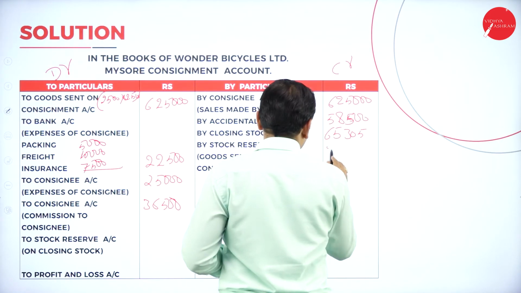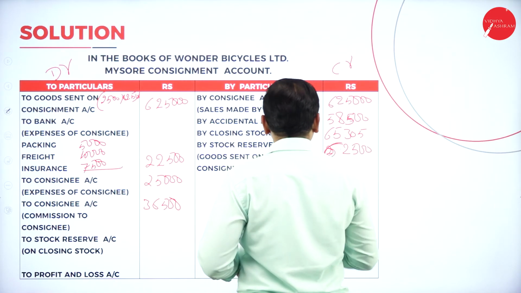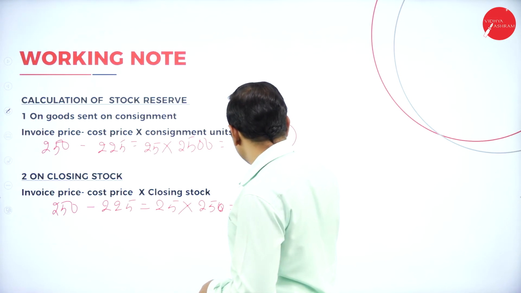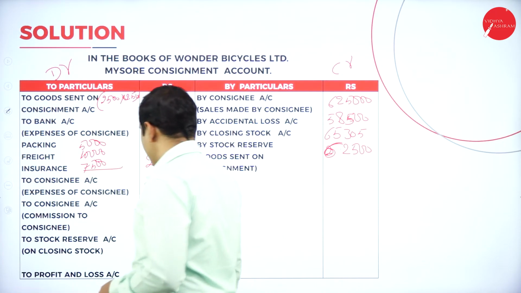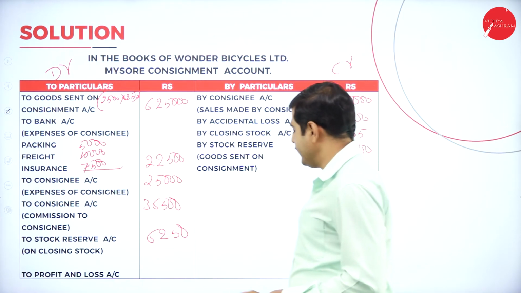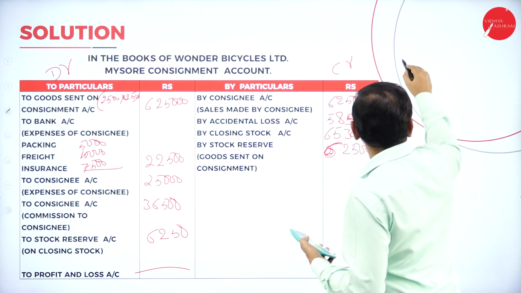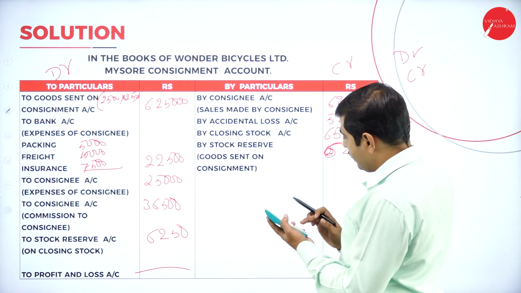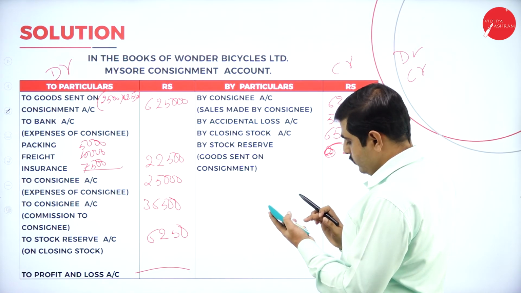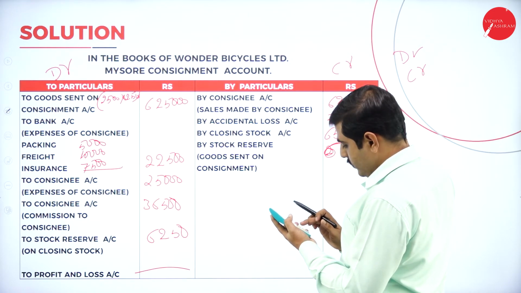So what is the stock reserve on goods sent on consignment? 62,500. Again, stock reserve on closing stock is 6,250. Now let's add both the sides and let's identify whether it is profit or loss. First let me add debit side. 6,25,000 plus 22,500 plus 25,000 plus 36,500 plus 6,250.